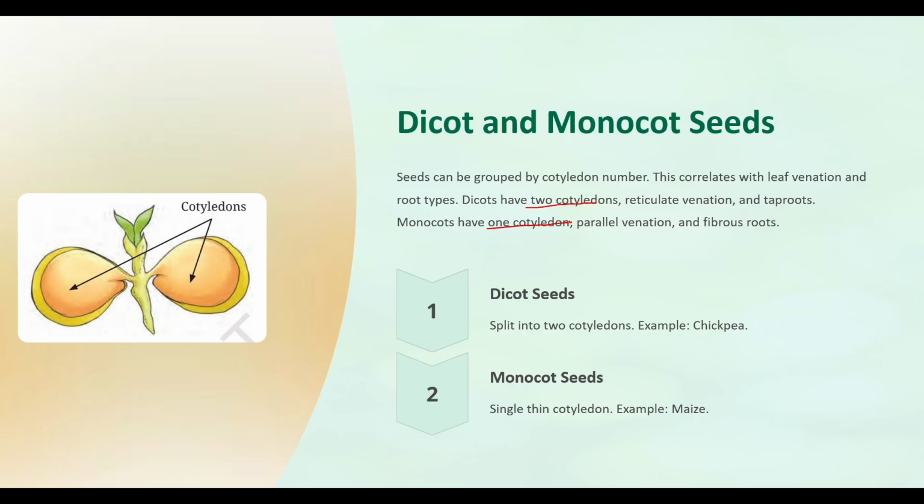So for dicots, they have two cotyledons, reticulate venation, and taproots. In monocots, they have one cotyledon, parallel venation, and fibrous roots. If we are categorizing